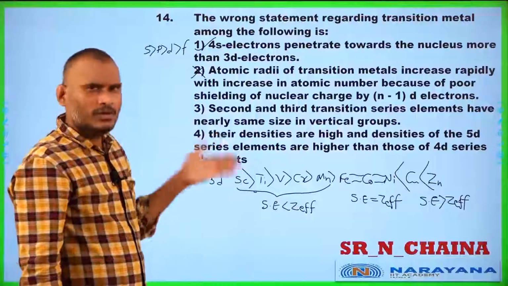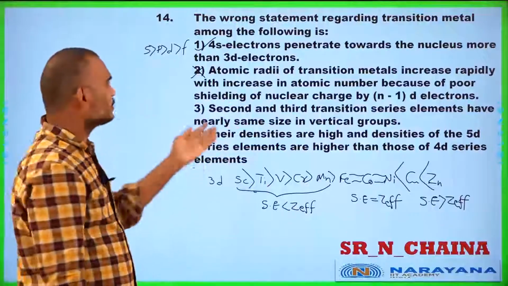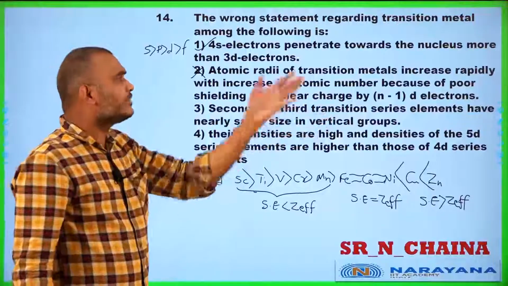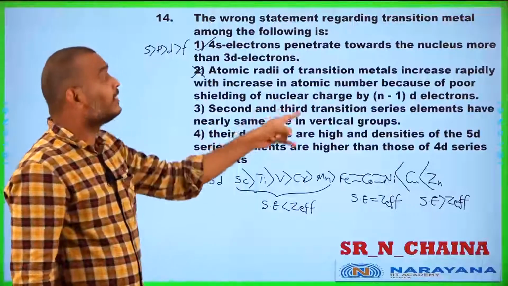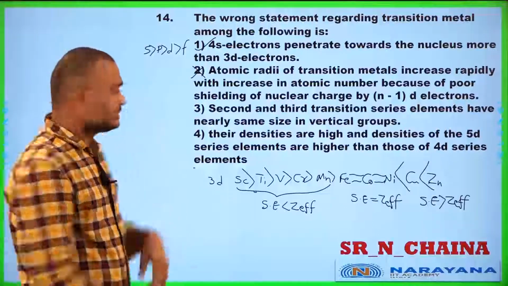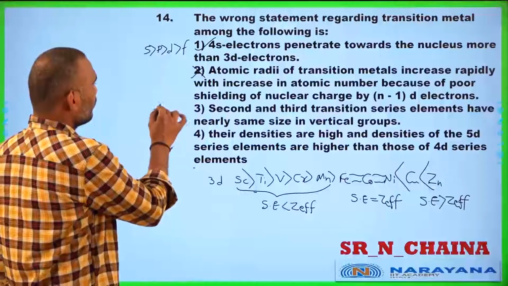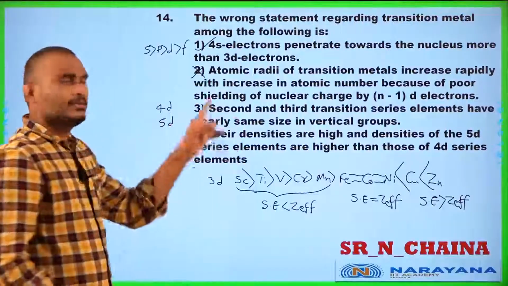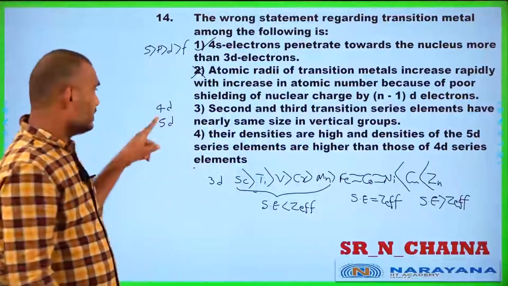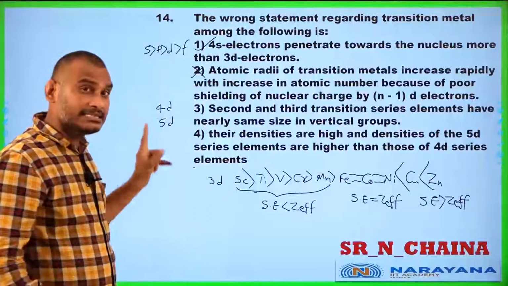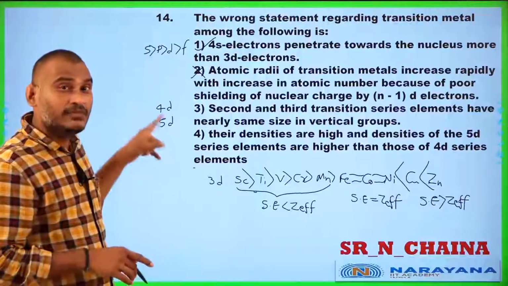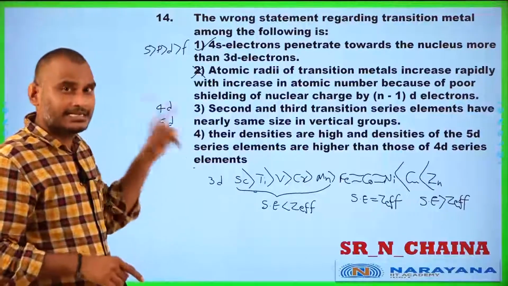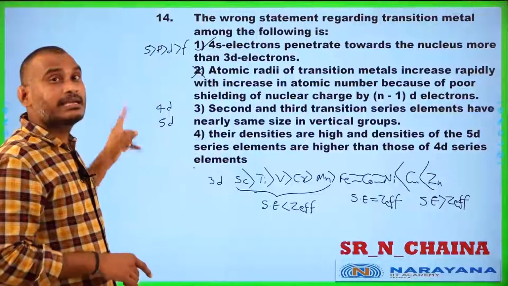Yes or no? Now don't worry, go for the next statement also. Second and third transition series elements have nearly the same size in a vertical column. The second transition series is 4D and the third is 5D. Just previously I discussed that 4D and 5D sizes are nearly the same, because before 5D the electron enters 4F, which causes lanthanide contraction, which consequently decreases the size.